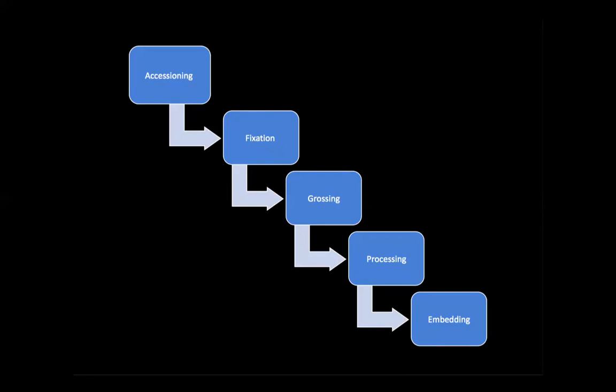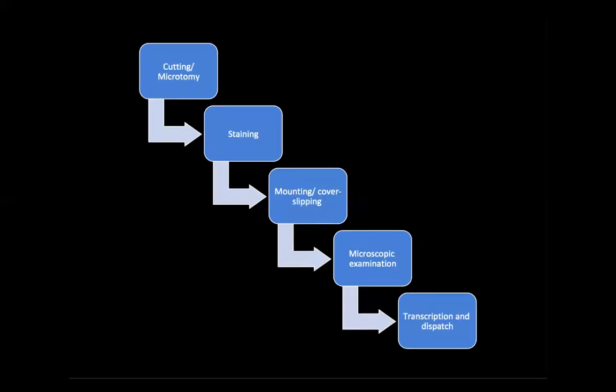The next step after that is embedding, where the tissue has to be correctly oriented, because if you have incorrectly oriented tissue, you may not be able to see all the layers of the tissue which you need to study. So embedding is a really important step. Microtomy or cutting is the preparation of thin sections which measure 3 or 4 microns. These sections are then placed in a water bath to remove the folds, and then they are lifted up on a glass slide.